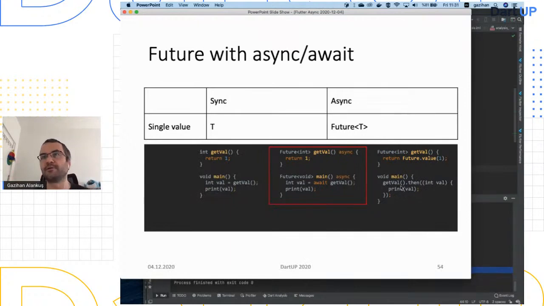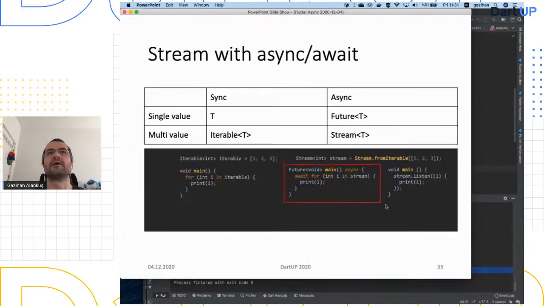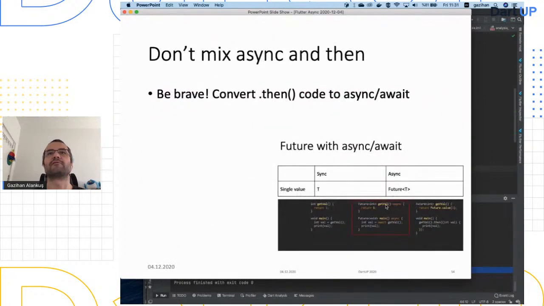It works, don't touch it. You're in that situation. But you have to be brave in that situation. So you have to convert that to async/await and then merge the codes. And believe me, it's going to be much easier to continue with, okay? So my advice is be brave. Convert the thens to async/await and then try to merge codes. Don't be left in a situation, because after you merge, it becomes even more difficult to get the stones out of the rice, we say in Turkish.